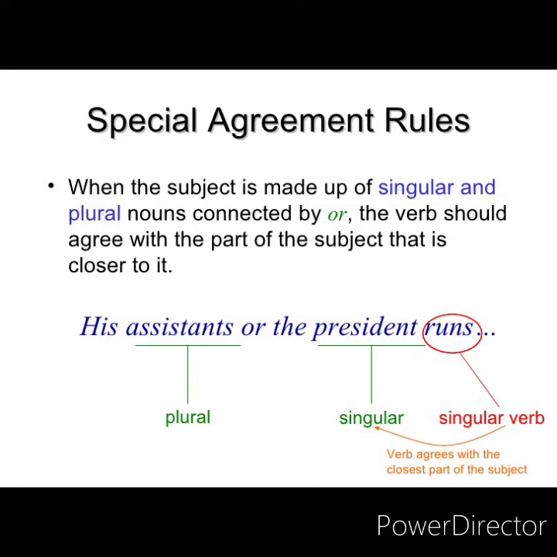His assistance or the precedent runs. Now assistance being plural, it is far away from runs. Precedent being singular is closer to the verb, that is runs. Therefore precedent being singular has taken the singular form of the verb. Why? Because it is connected by or.